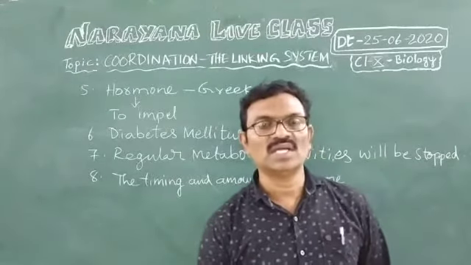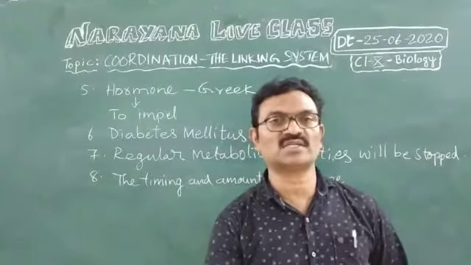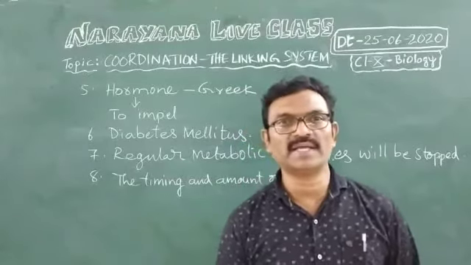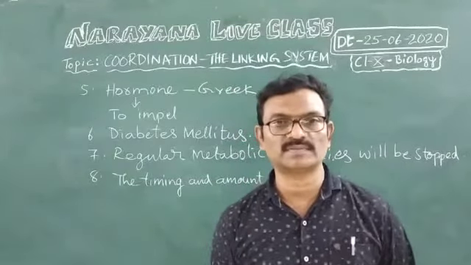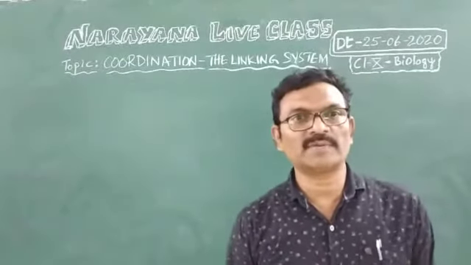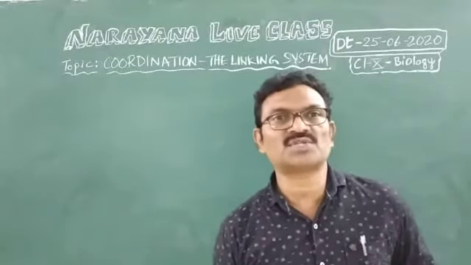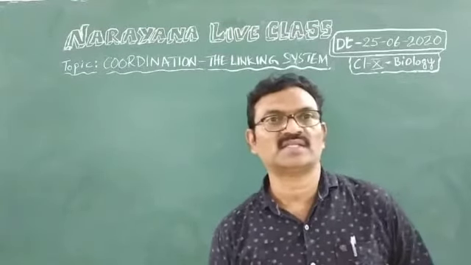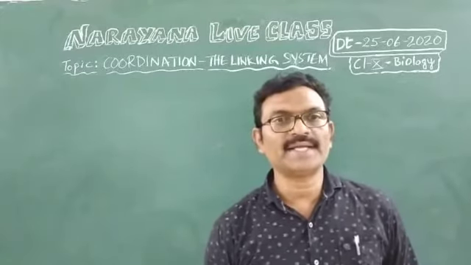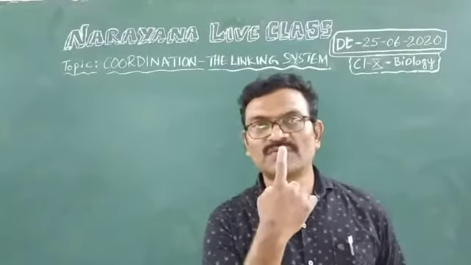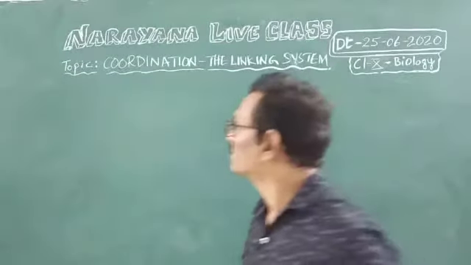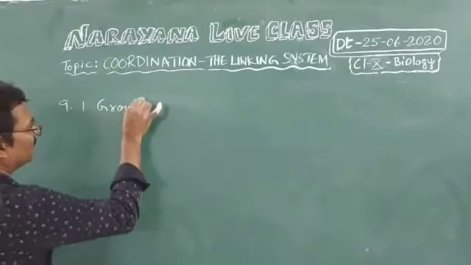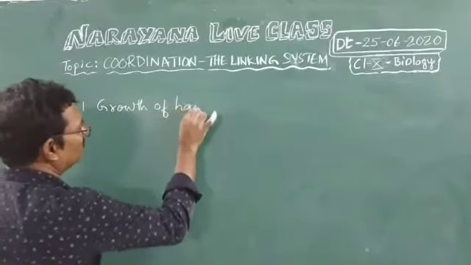Right, now let us see the short answer questions. Ninth question: what responses are shown by the body to the testosterone hormone? Once more I am repeating the question. What responses are shown by the body to the testosterone hormone? You need to write points. First one, growth of hair on the face takes place.